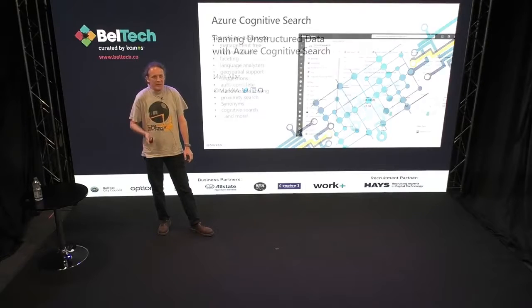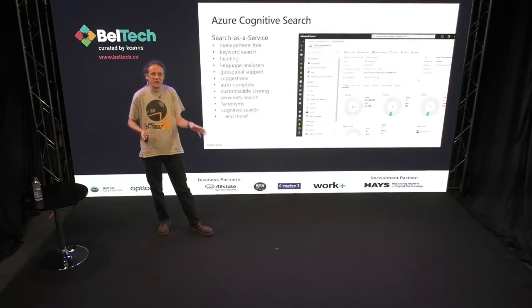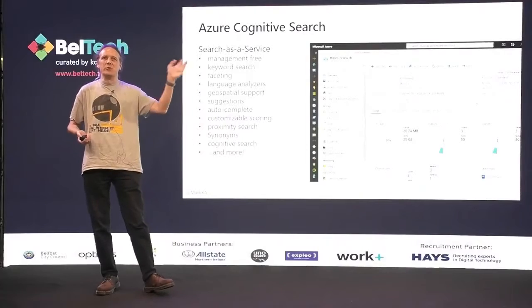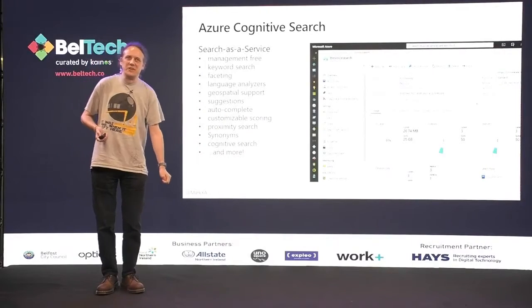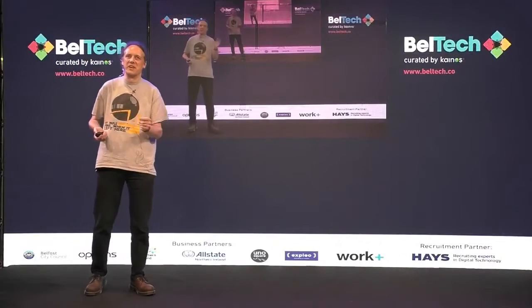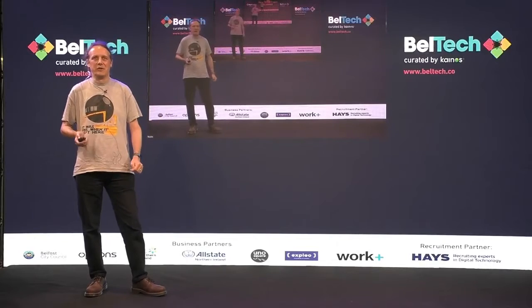So the core of this is Azure Cognitive Search, which is basically a search as a service product. So we're talking SaaS here rather than IaaS or PaaS. Now you can see it's got a whole load of different features there, but the main one that we're interested in here is just the fact that it's management free. So we're not having to fire this up on a VM or install it anywhere. It's just sitting there, and we just click a button and say, I want some search, and off it goes.